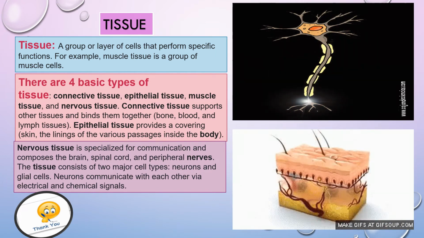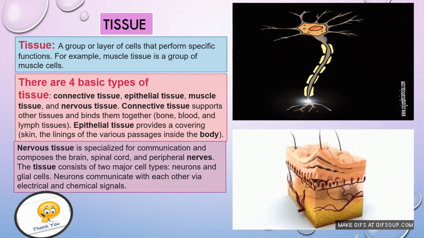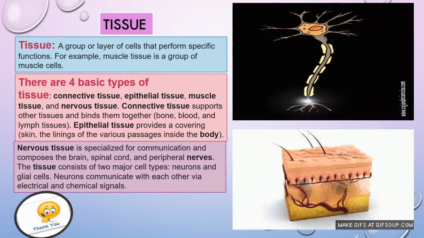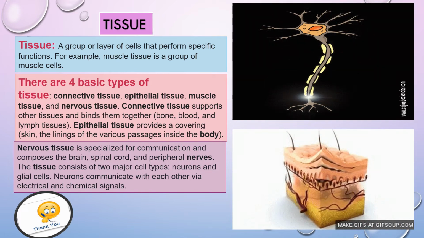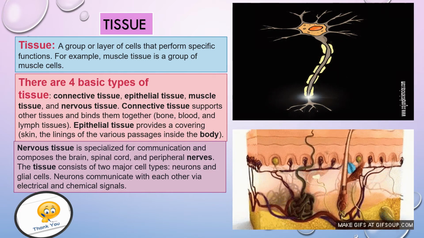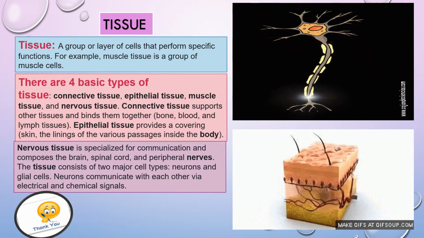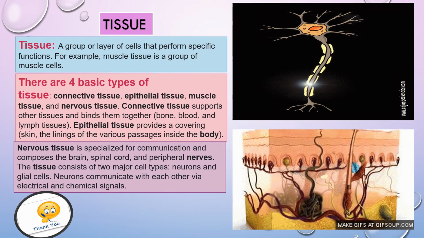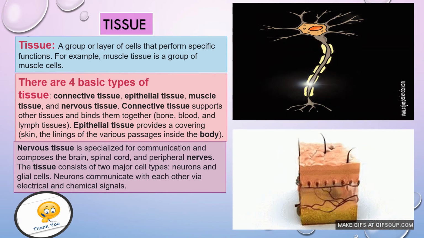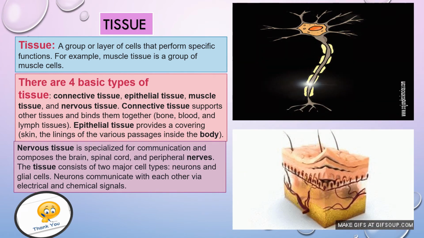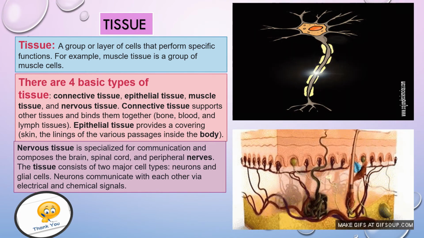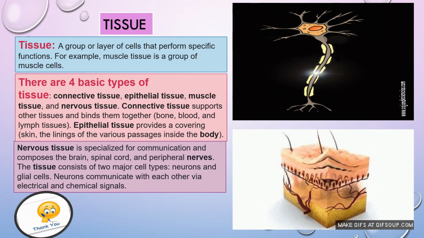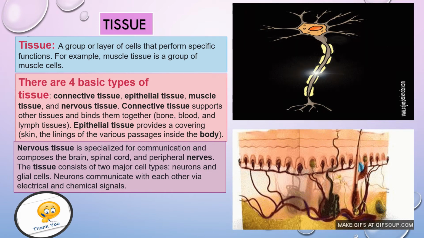So actually in the nervous system, two types of nerves are there. One is autonomic nerves and another one is peripheral nerves. By function, they are different. Only this much is in your syllabus. That's why I am not explaining this. The tissue consists of two major cell types: neurons, and glial cells. Neuron is a type of cell. So one is neuron and another one is glial cells.